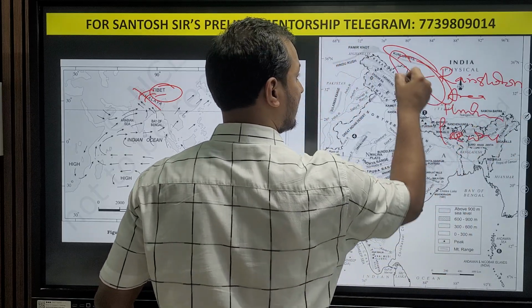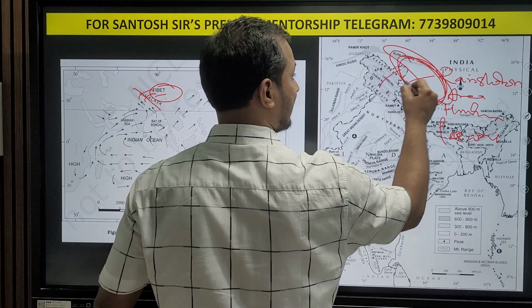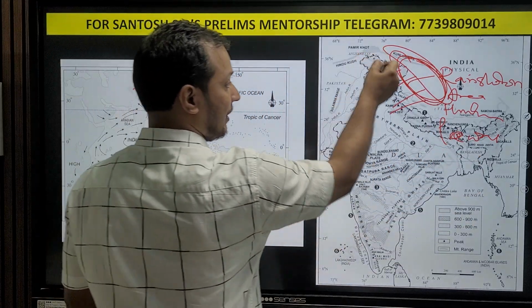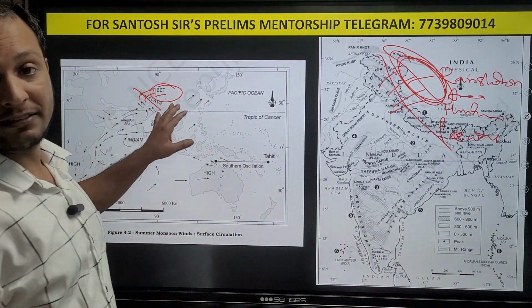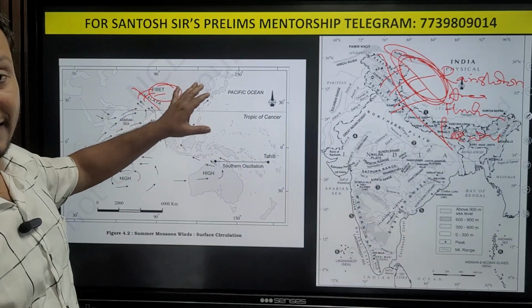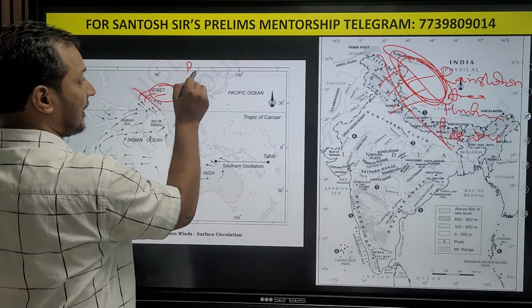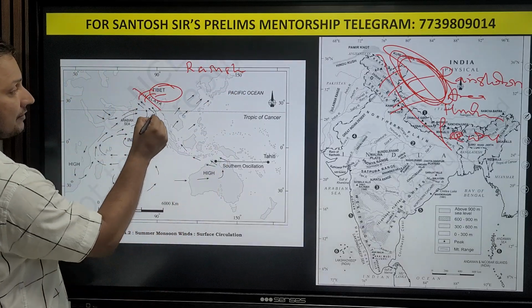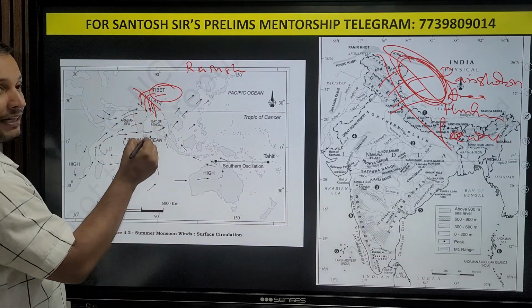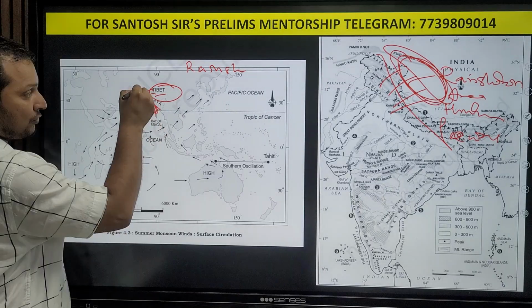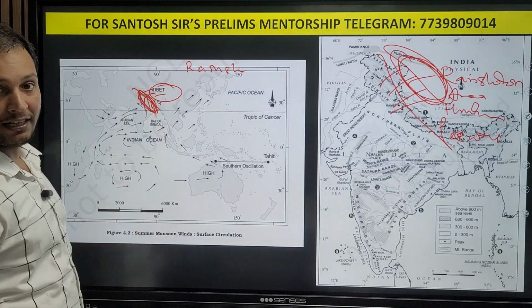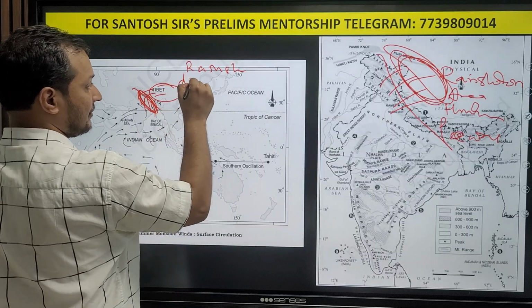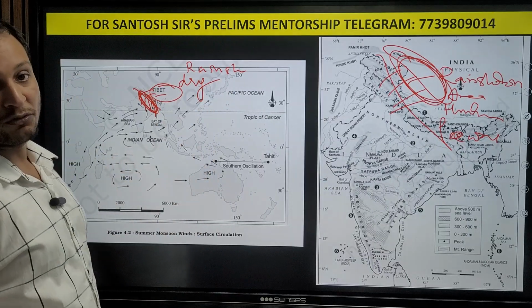So the reason why Tibet is dry traditionally is the rain shadow effect. Rain shadow effect means these monsoonal winds, when they hit the Himalayas, lead to rainfall on this side of the Himalayas, and that side of the Himalayas is dry. That is the first thing you need to know.